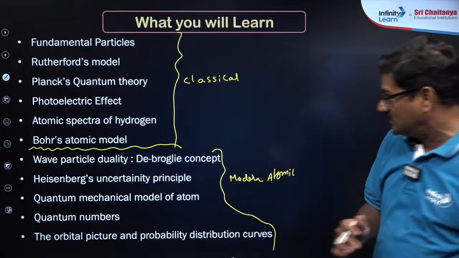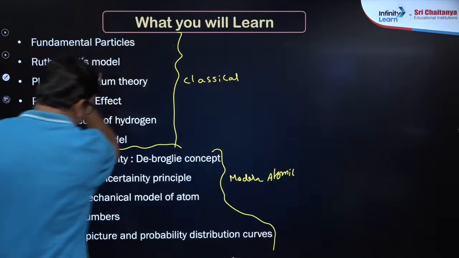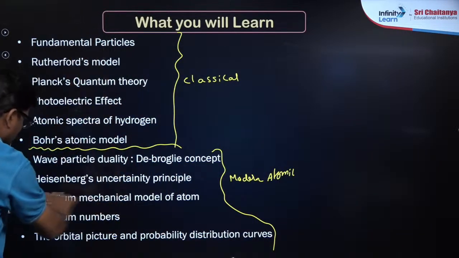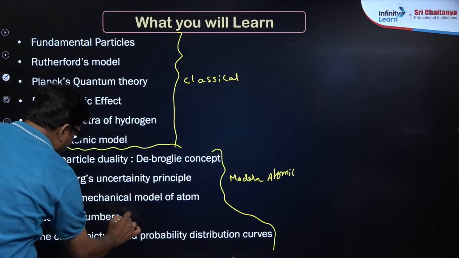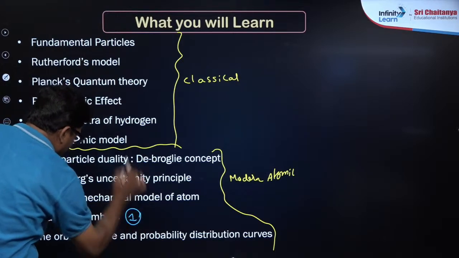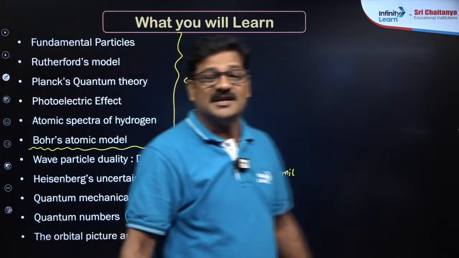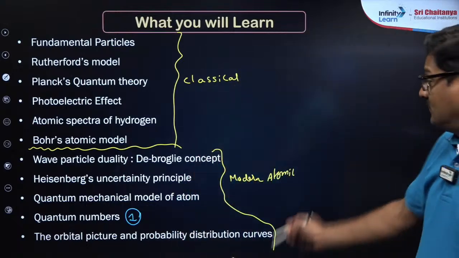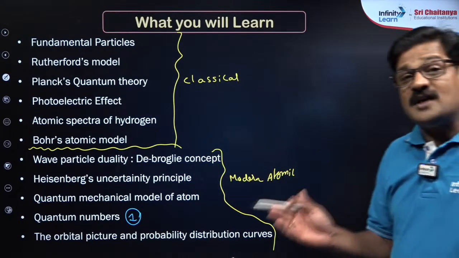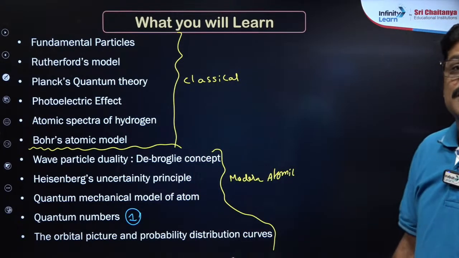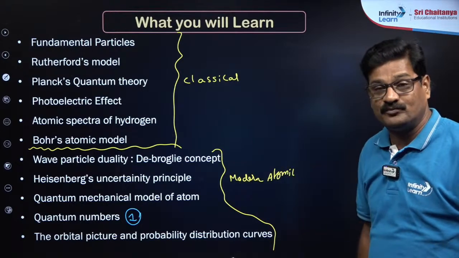I wrongly pronounced it. So if you study all these concepts, you are going to get the top priority for this particular quantum numbers. From quantum numbers, so far in the last 10 years questions were asked 6 times.